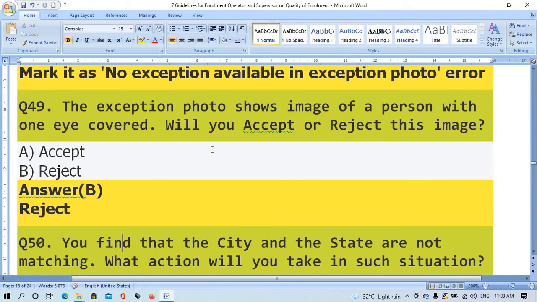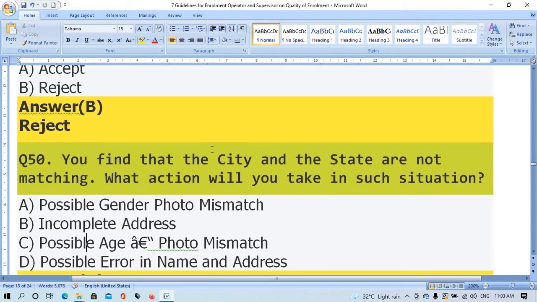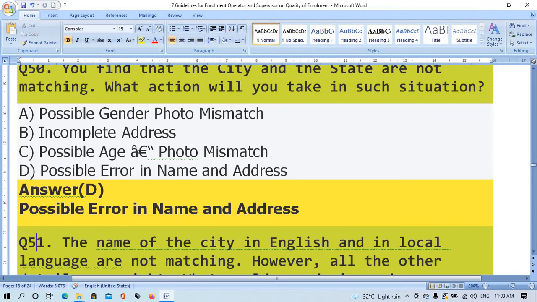Question number 50. You find that the city and the state are not matching. What action will you take in such situation? Option A possible gender photo mismatch. Option B incomplete address. Option C possible age photo mismatch. Option D possible error in name and address. The right answer is option D possible error in name and address.